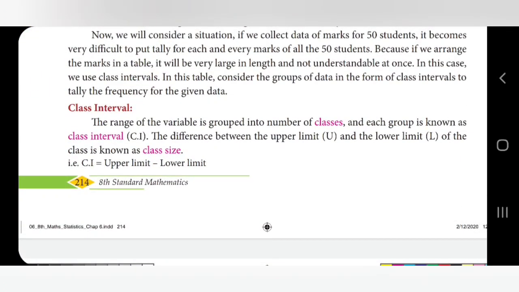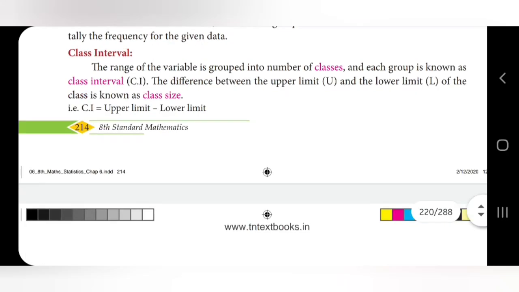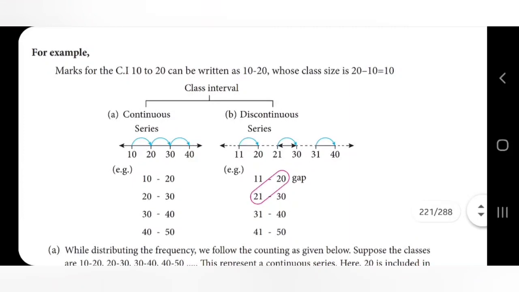So class interval, how to find the class interval? Class interval is also known as class size. Class interval is equal to upper limit minus lower limit. Then we will see one example.